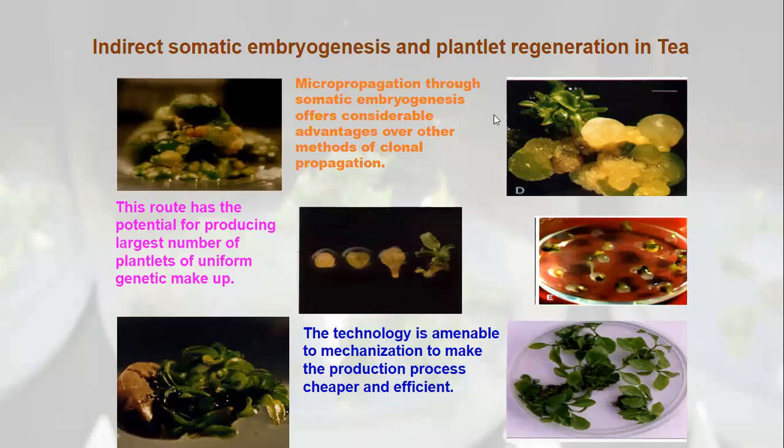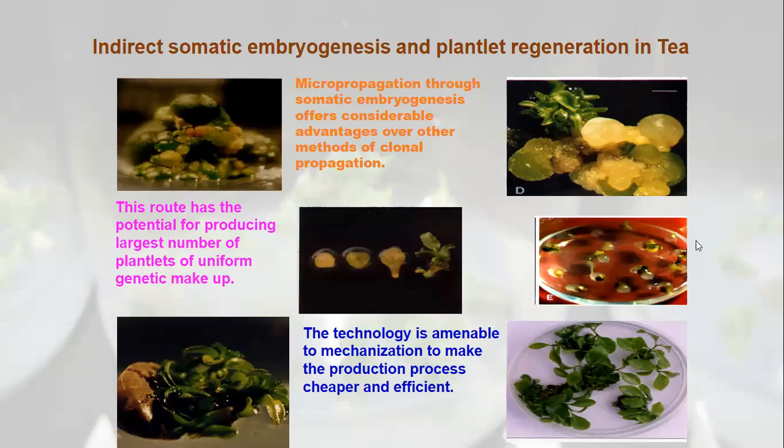So this route has the potential of producing a large number of plantlets. A large number of embryos can be produced. Embryos can also be produced in bioreactors very easily. Embryos can be easily encapsulated into hydrogels to form synthetic seeds. These are the synthetic seeds.